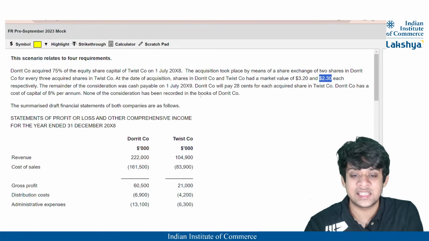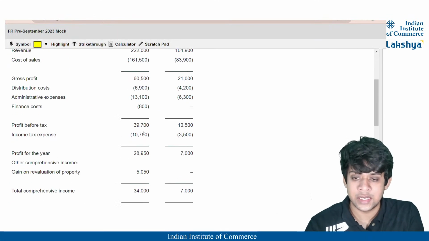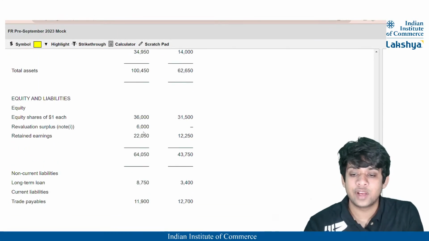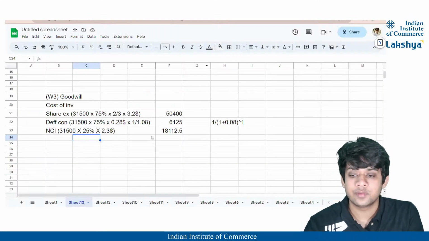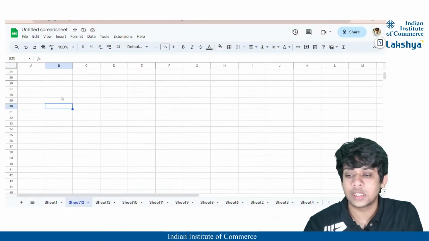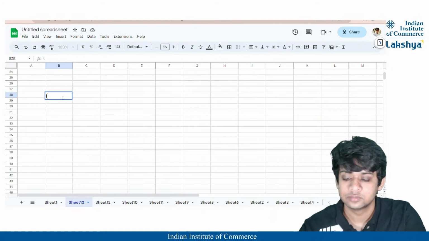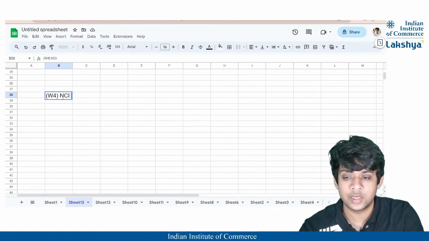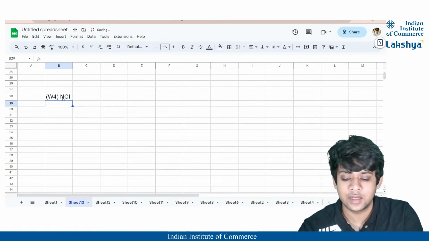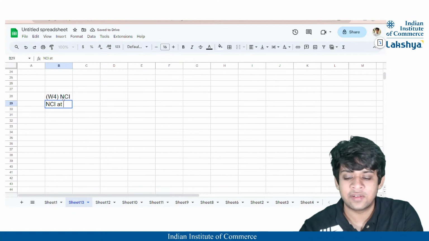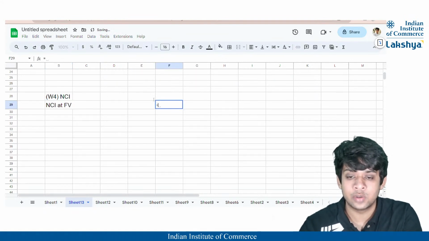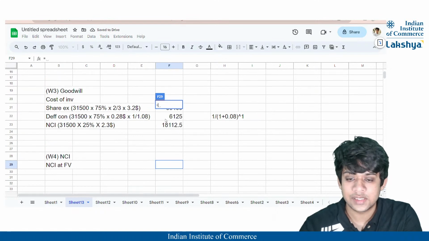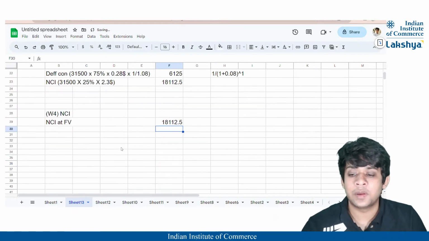So here, guys, we have calculated all the necessary adjustments that were supposed to be stated. I hope that till here it is clear to everyone. Now, moving on further, we will have our working note 4, that is nothing but non-controlling interest, right? Now, NCI at fair value is already calculated in the previous working note. In working note 3, you can see this value. So I'll just copy paste that value.